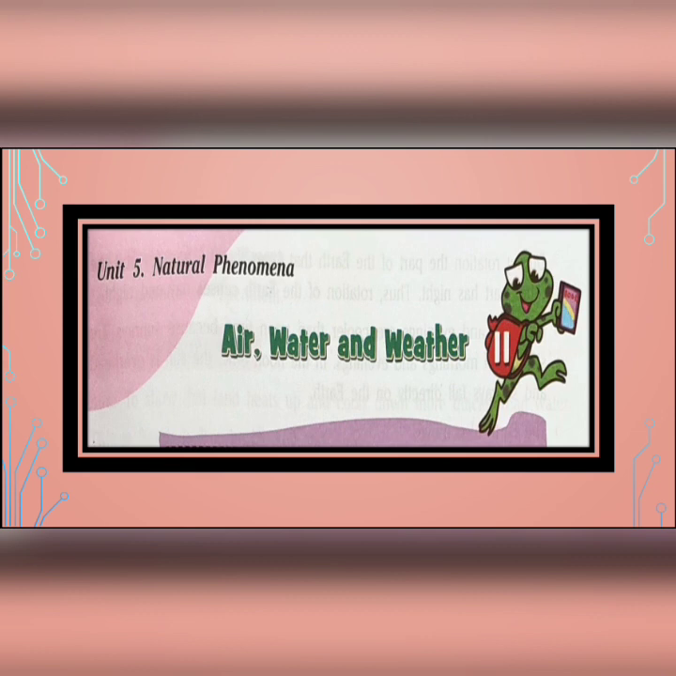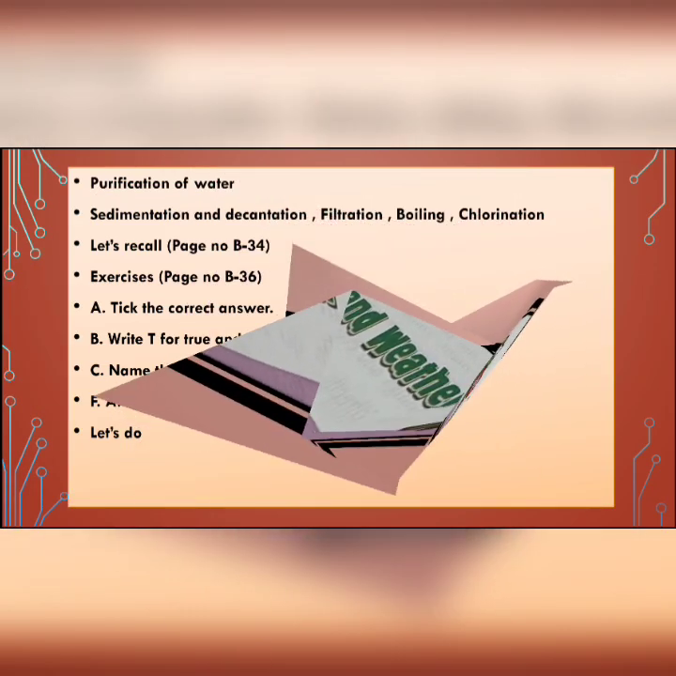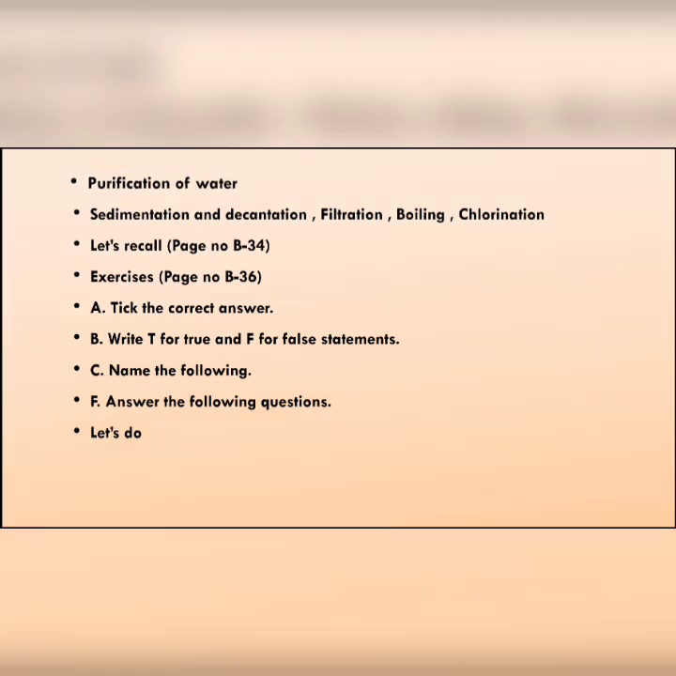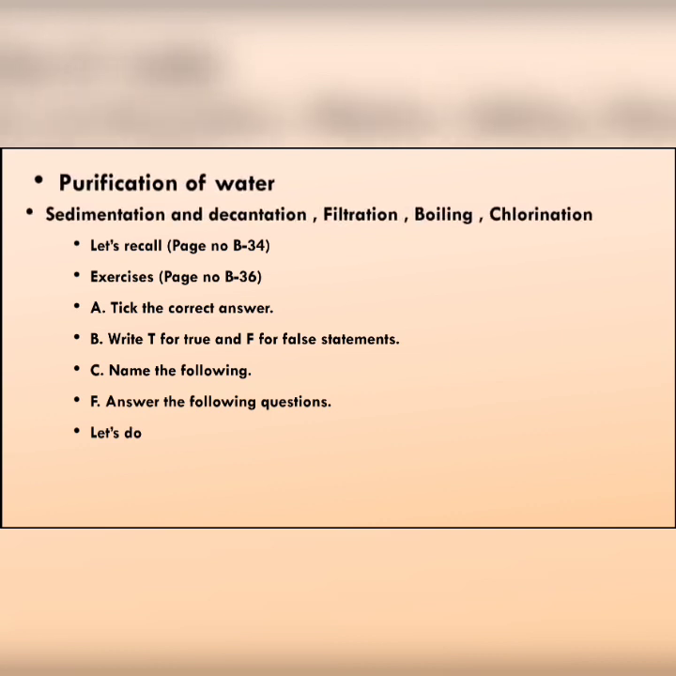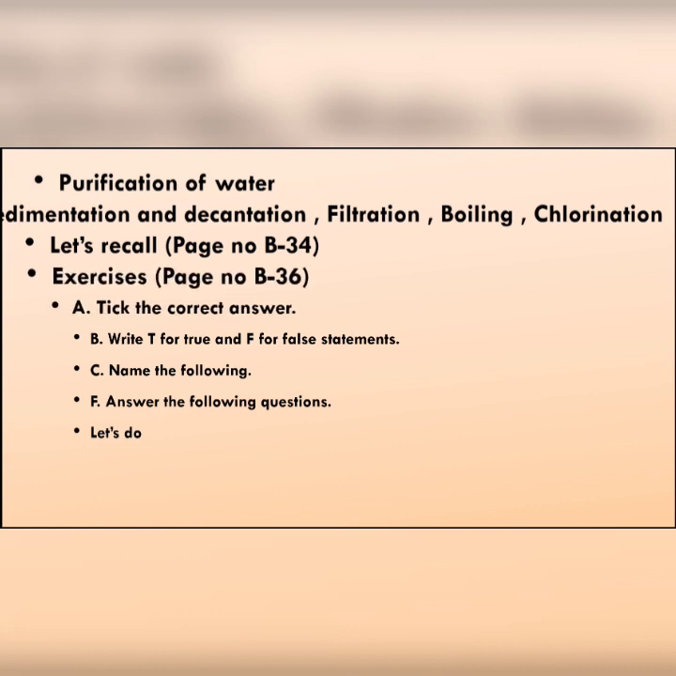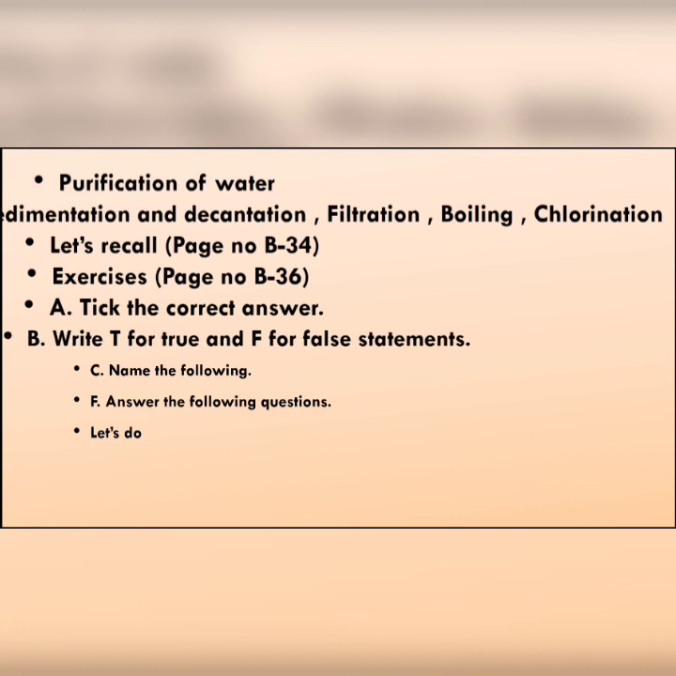In our previous online class, some of the question answers were discussed from chapter number 11, Air, Water and Weather. Let us recall what we discussed in our previous video. We discussed purification of water and various processes involved in purification of water. After that, we discussed the answer of question given in Let's Recall, page number B34. Next, we discussed question A, tick the correct answer, and also question B, true and false statements from exercise part given in page number B36.